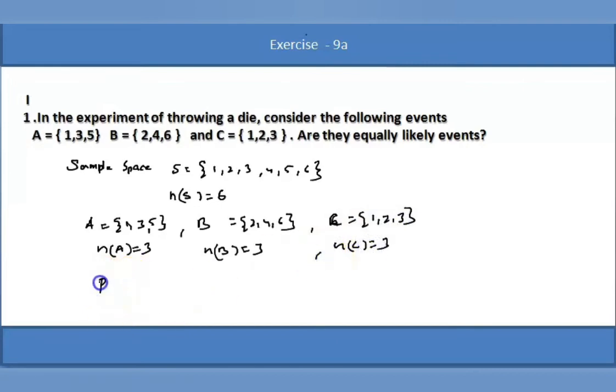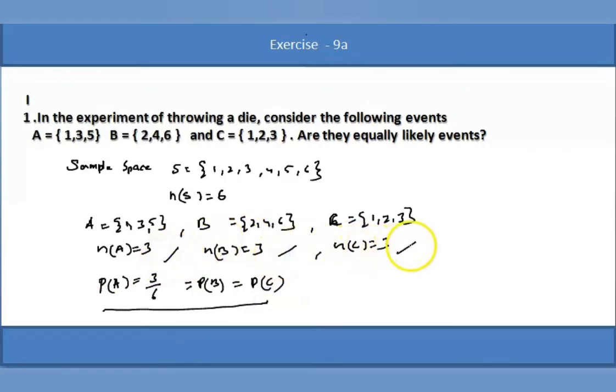What is the probability of A? What are the chances of A occurring? Favorable events by total number of events. So P of A, which is nothing but P of B, 3 by 6, which is nothing but P of C. They have equal chances of occurrence. The number of elements in A, B, and C are equal. Therefore, they will have equal chances of occurrence. Therefore, A, B, C are equally likely events.